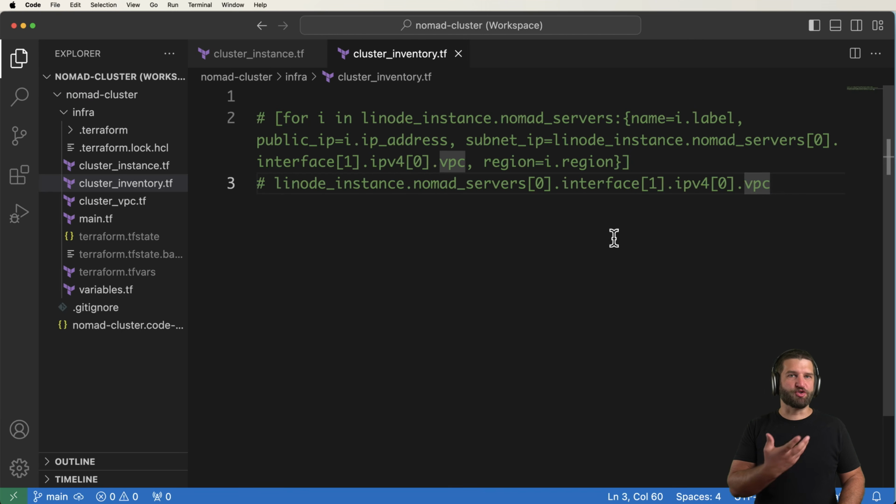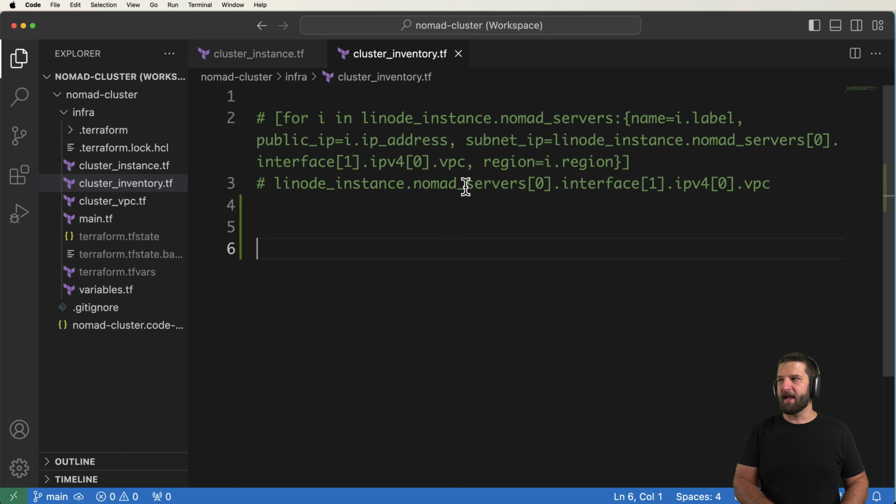Terraform can also manage local files. That's what we're going to do right now, just the basics of managing a local file. Then we'll actually turn it into an Ansible inventory file. So the way this is going to work is we're going to go into our cluster inventory.tf, and then I'll go ahead and do resource, and we'll call this local file. And then I want to give it a name, which I'll call simply Ansible inventory for now.